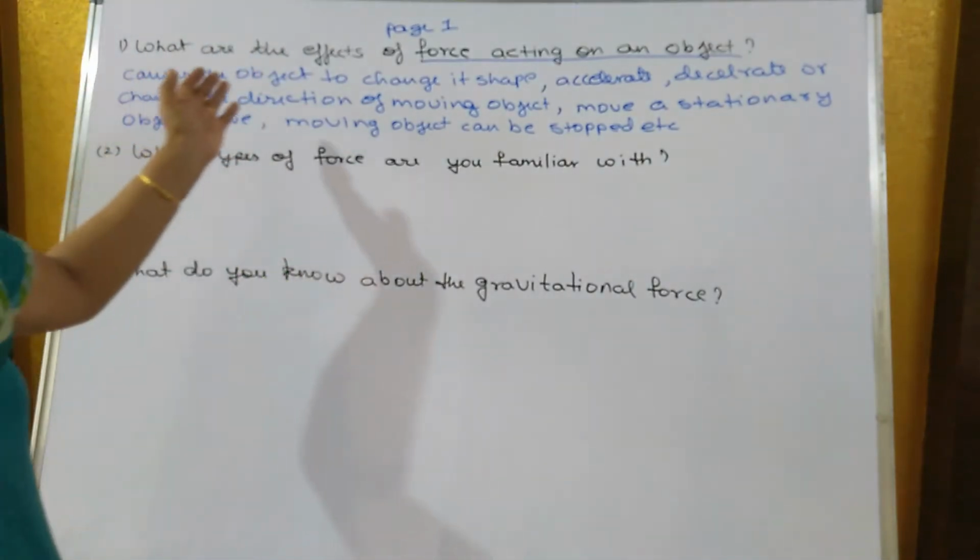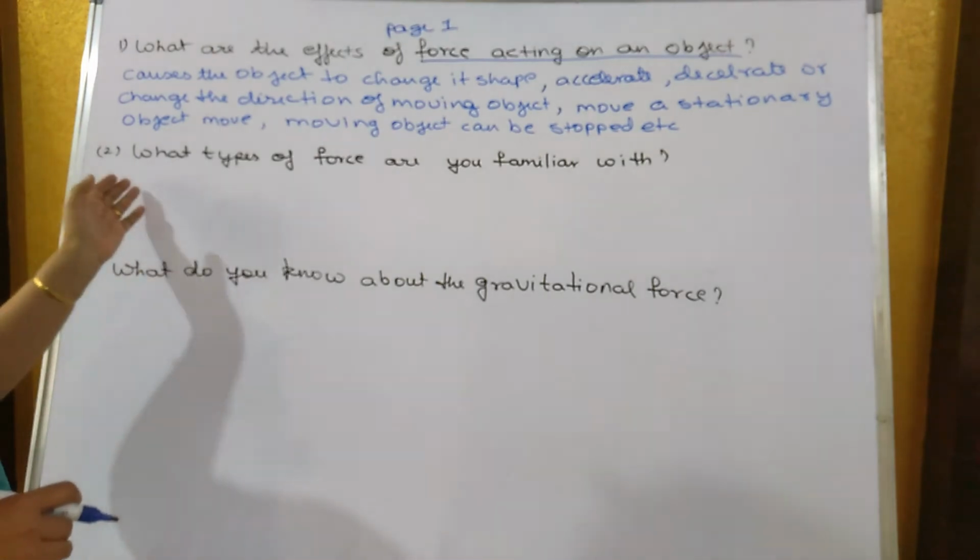So these are the effects of the force acting on an object. Now what are the different types of force?